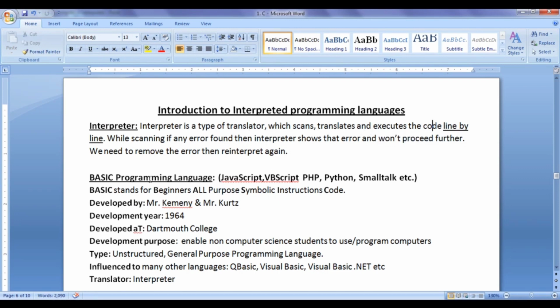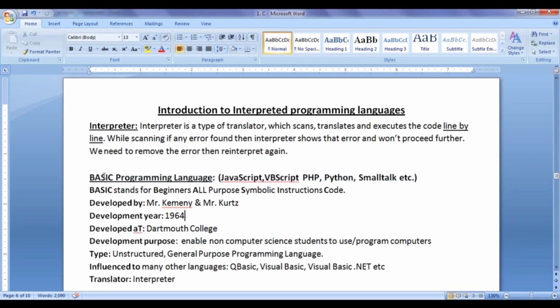There are a few programming languages which are interpreted. One of the best examples is the BASIC programming language. BASIC is a programming language. There are many other interpreted programming languages we have, like JavaScript, VBScript, PHP, Python, Ruby, Smalltalk. These are all interpreted programming languages. That means source code written in these programming languages is interpreted line by line.